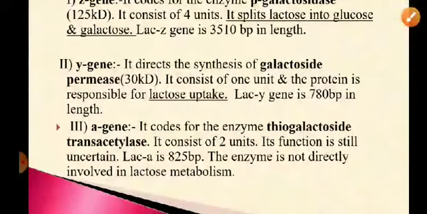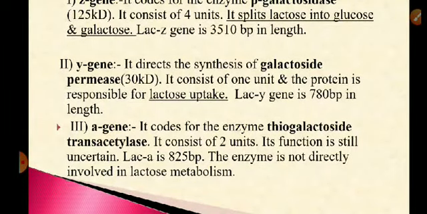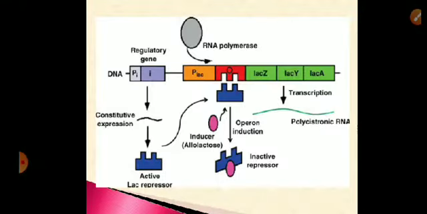Y gene is responsible for synthesis of galactoside permease enzyme having weight 30 kilodaltons. It is made up of a single unit. This protein is responsible for uptake of lactose. The Y gene is 780 base pairs in length. A gene codes for the enzyme thiogalactoside trans-acetylase made up of 2 units. Function is not certain, but it is responsible for removal of toxic effect of thiogalactoside. It is 825 base pairs in length. The enzyme may not be directly involved in lactose metabolism.